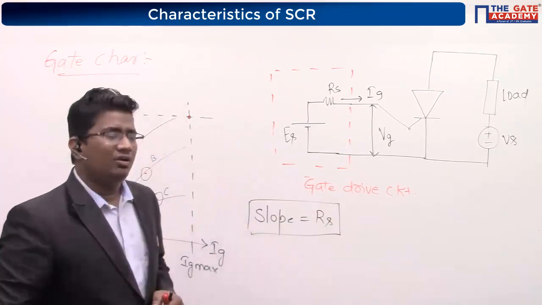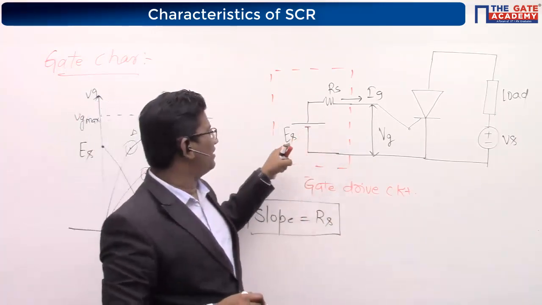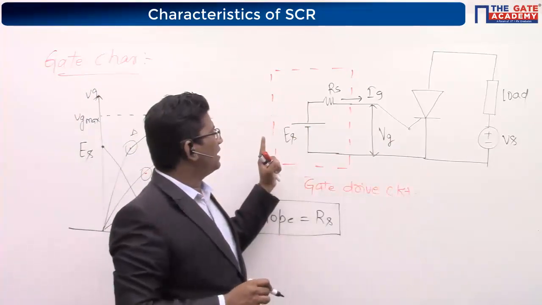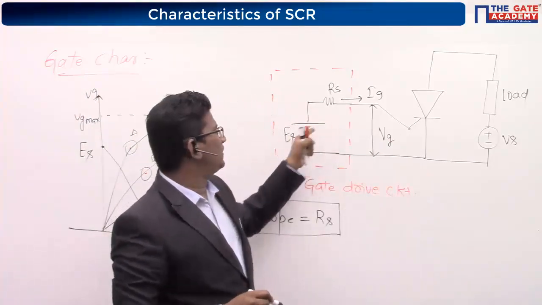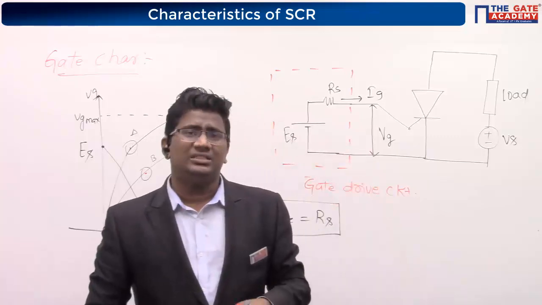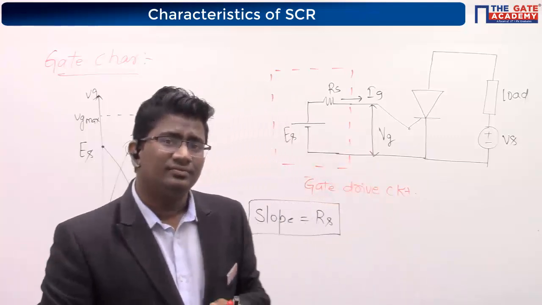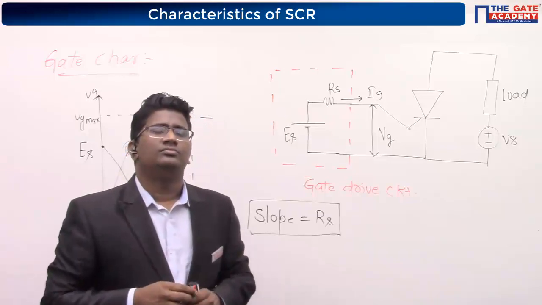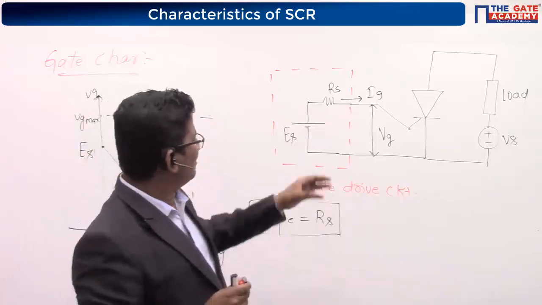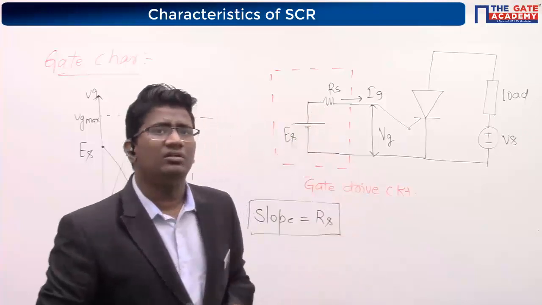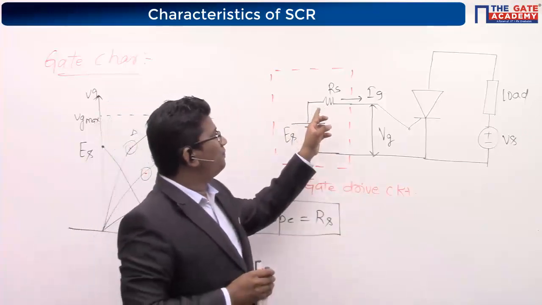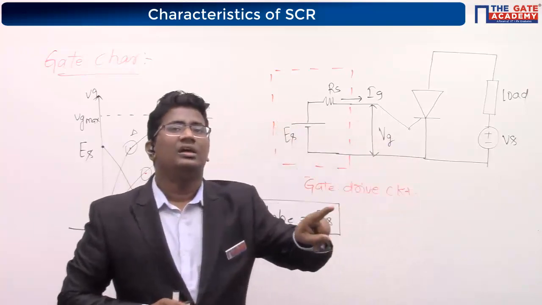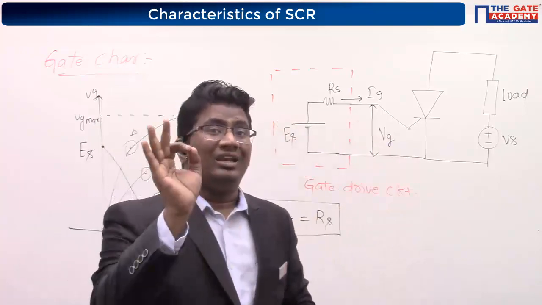Acha, I have a doubt. Why do you take RS here? Why are you not directly connecting this ES? Can anyone tell me the reason? Why have I placed the resistance over here? Very good, to limit the gate current.